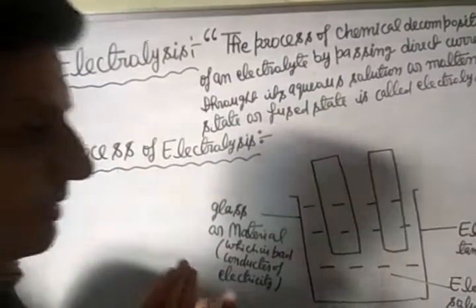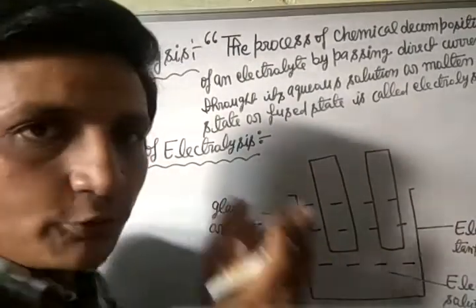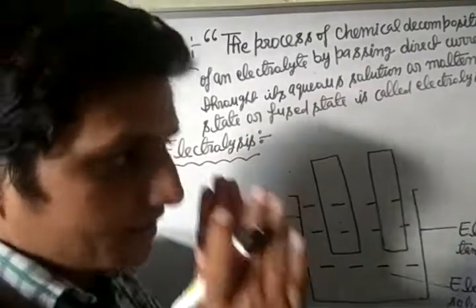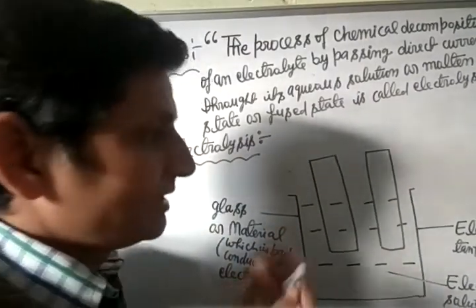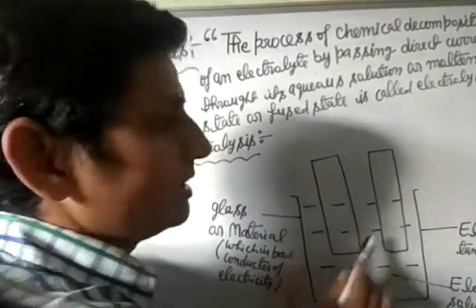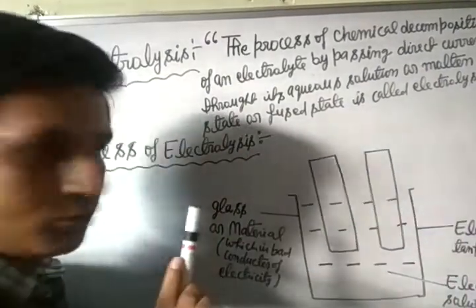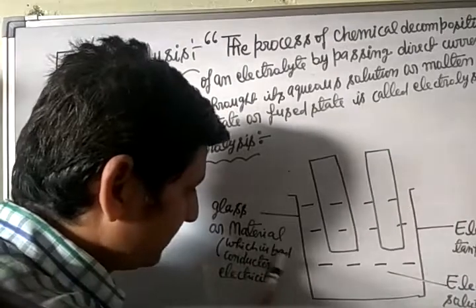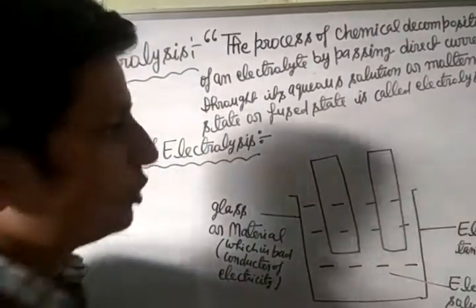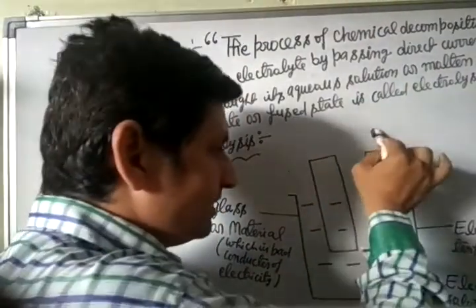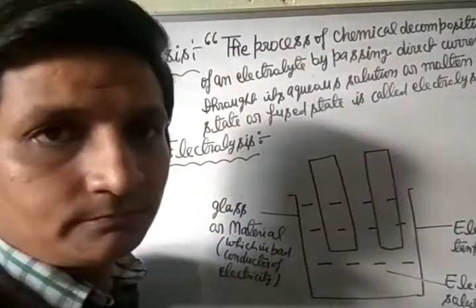Again listen to me. The process of electrolysis is carried out by taking the solution of electrolyte in an electrolytic tank. The electrolytic tank is made up of glass or material which is a bad conductor of electricity. Two metallic rods or plates are suspended in the electrolytic solution.